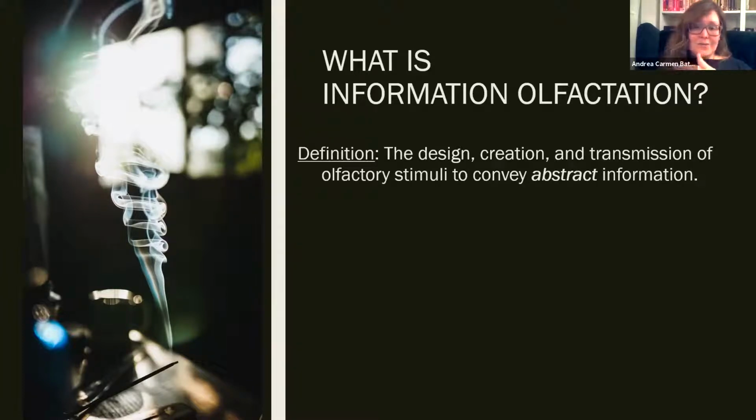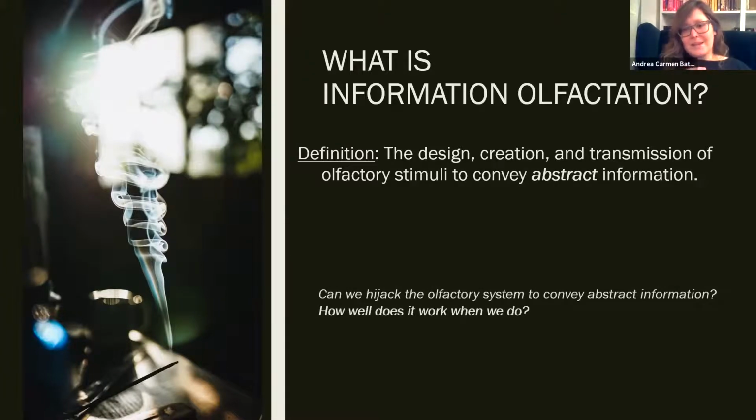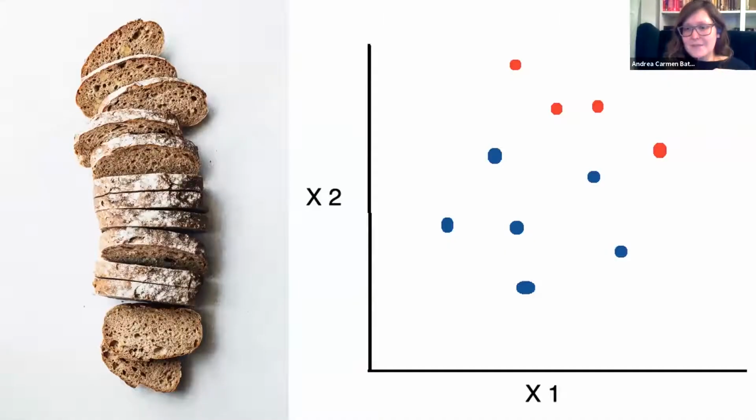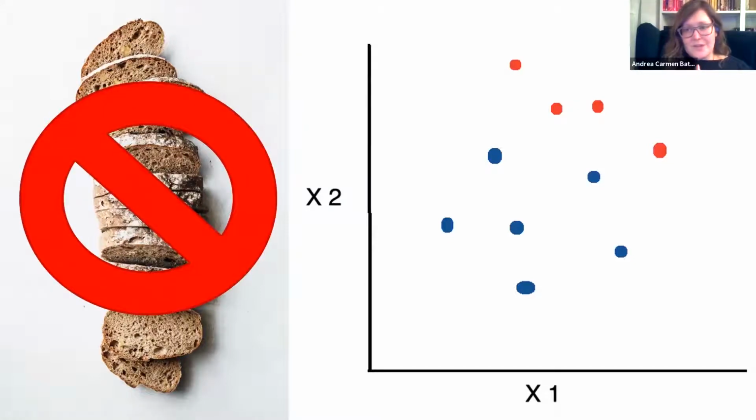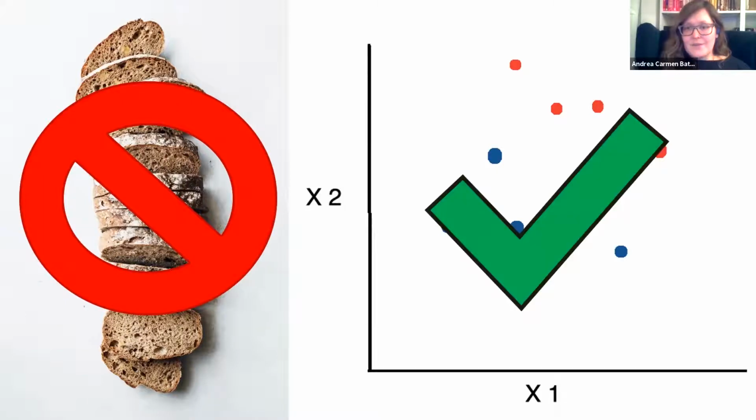So in a study like ours, where we're evaluating information olfactation, we want to know not only if we can exploit the human olfactory system to convey features of data, we want to know how well we can do it and using what techniques. I should belabor the point here before we move on that we're talking specifically about abstract information. We're not talking about, say, adding the smell of baking bread to a VR scene that's set in a bakery to enhance immersion. We're talking about representing data through smells in a way that supports data analysis. For example, making an increase in the Dow smell like mint, while a downturn smells like a lemon.